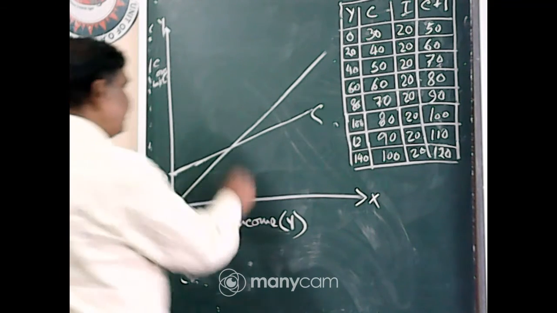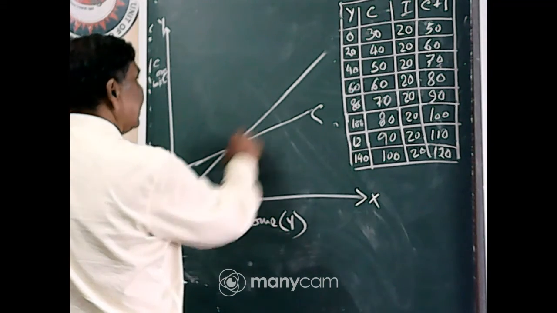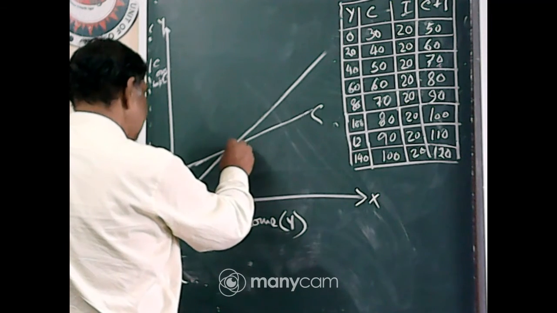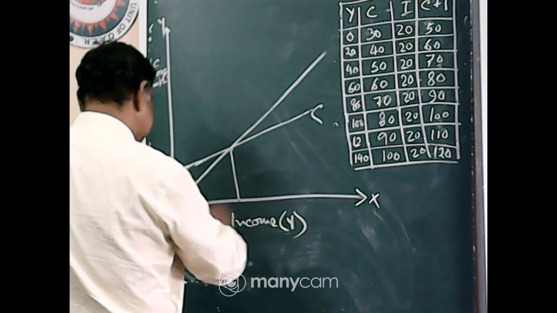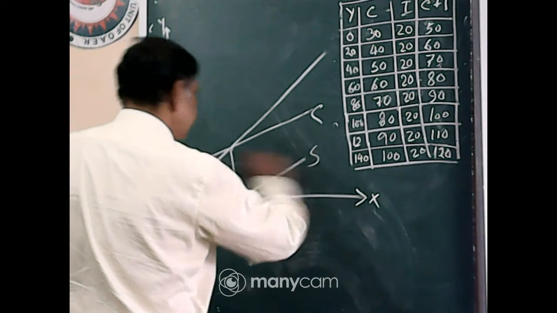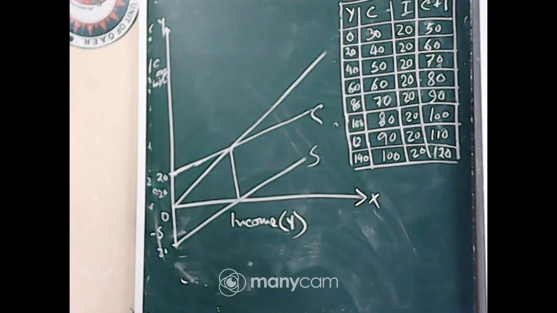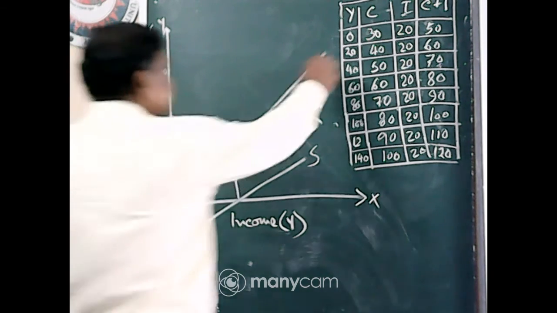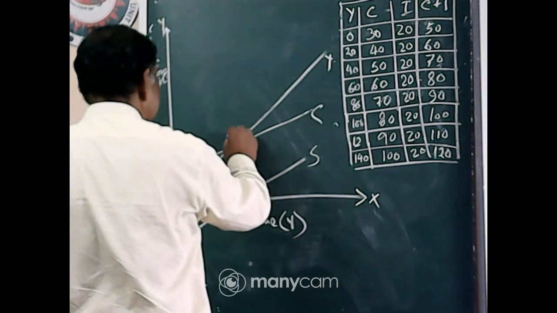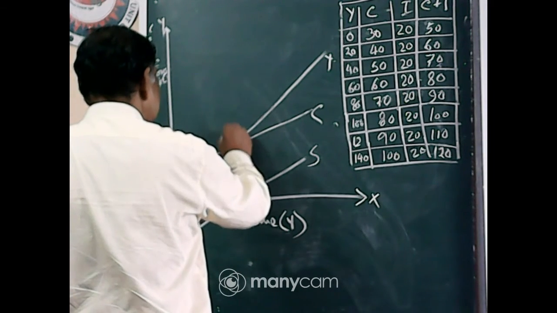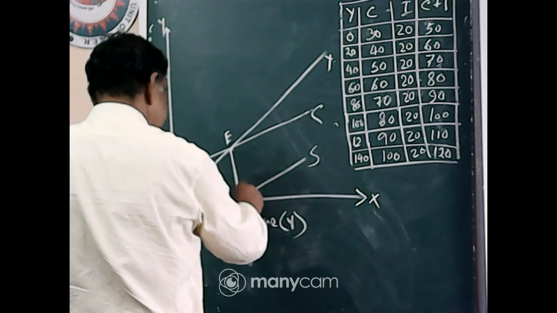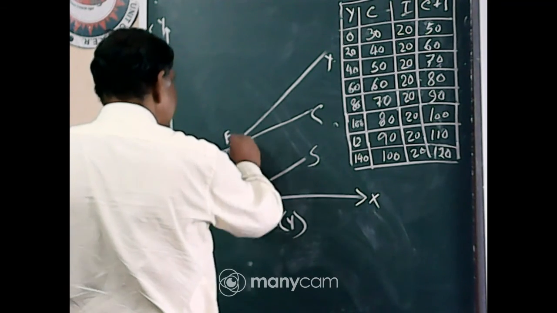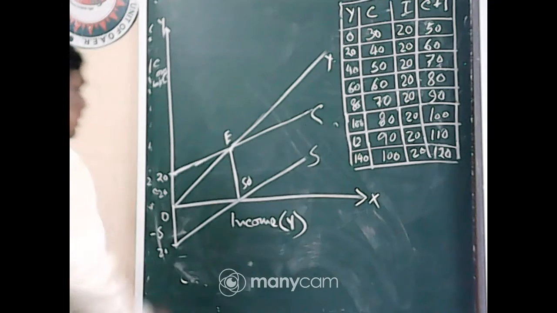This is the saving curve. It starts from minus 20, and at the point E, where income and consumption are equal, saving is 0.